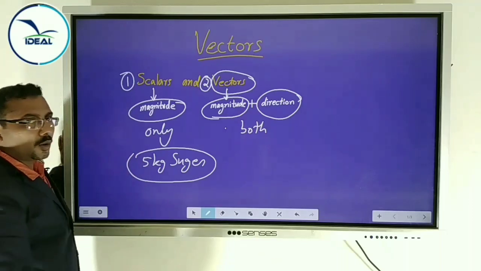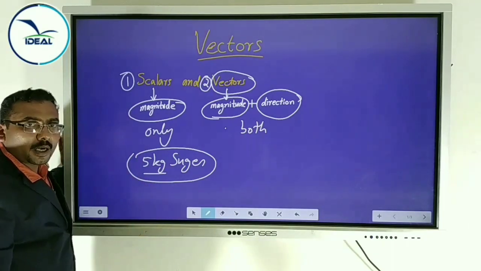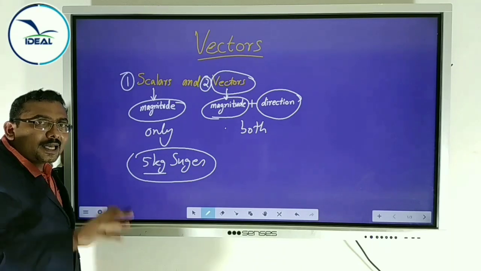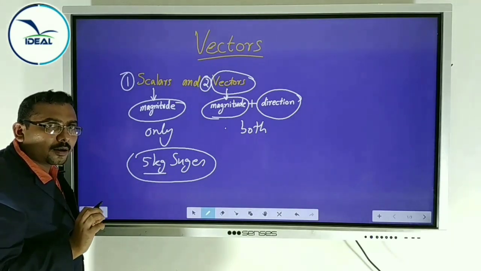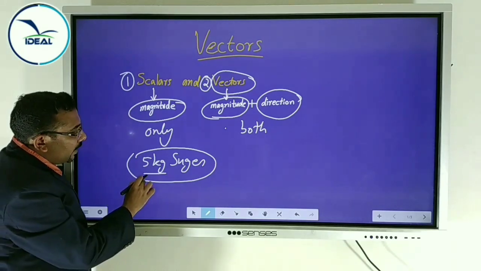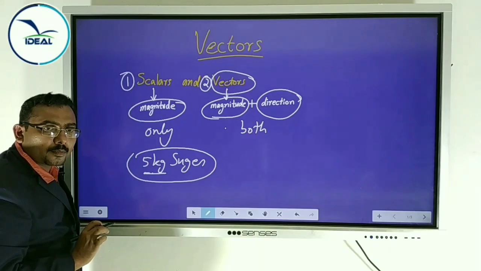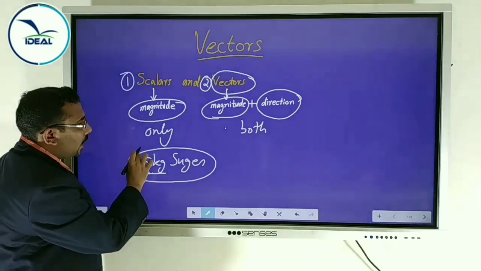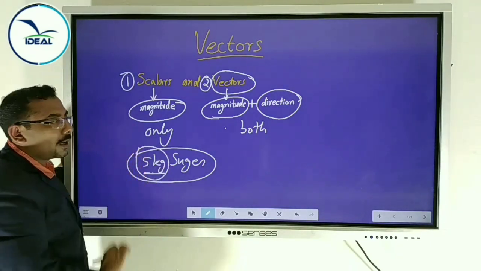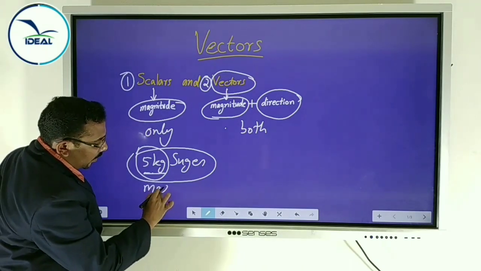This 5 kilogram represents the content of the sugar, the magnitude of the sugar. It is completely specified by a number and a unit. It has no direction. Then this 5 kilogram is a scalar quantity. That means mass is a scalar quantity.